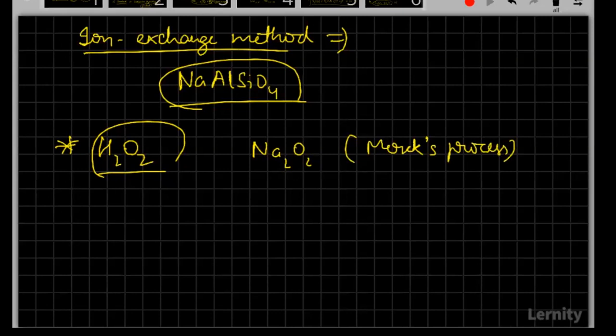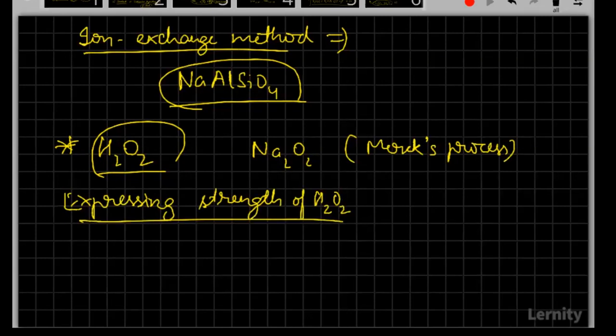So in pure form, hydrogen peroxide is basically a pale blue color. And here what we have to focus on is expressing strength. We have questions based on expressing the strength of hydrogen peroxide. Okay, so here what is meant by 10 volume, 20 volume, 30 volume?